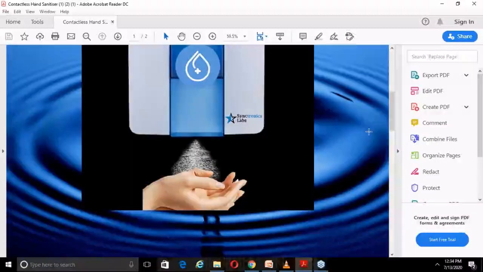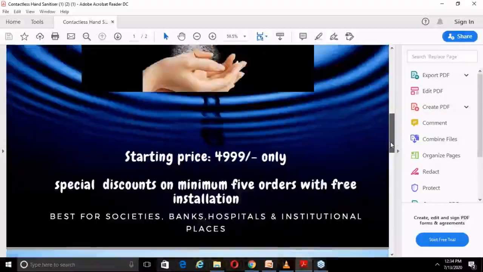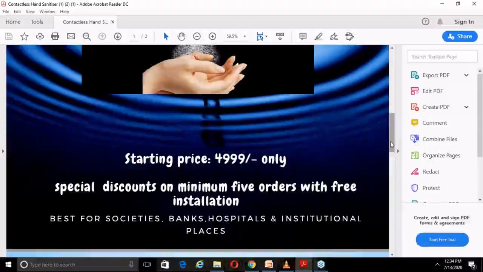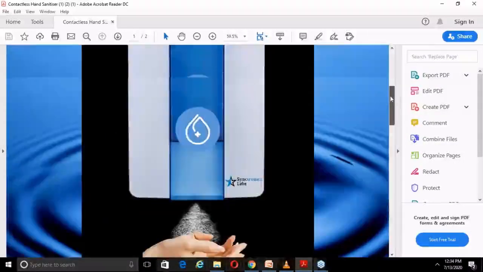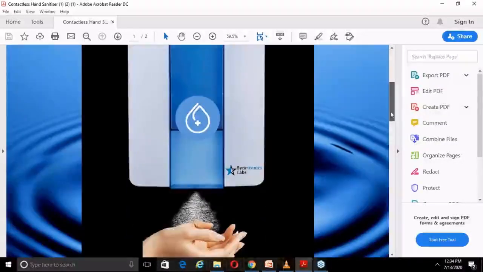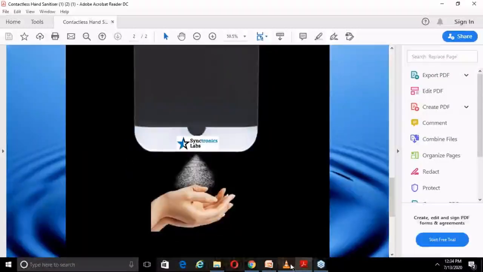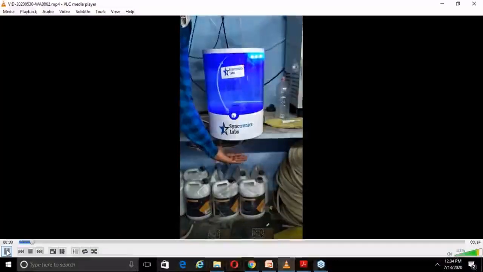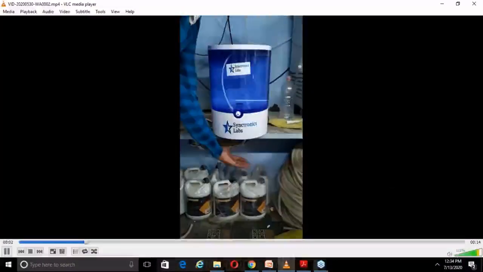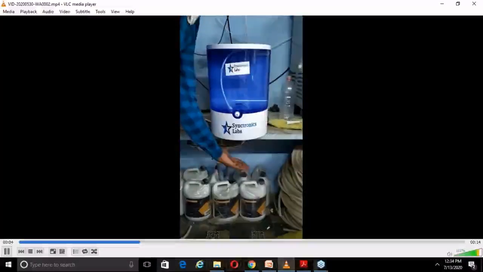In association with Syntronics Lab and PCCOE, we developed this product under the Mechatronics Lab, with a starting price of 5,000 rupees, where you can store 3 liters of sanitizer and use it. I can show you one video also, if it is visible. Look here, this is how we developed it.